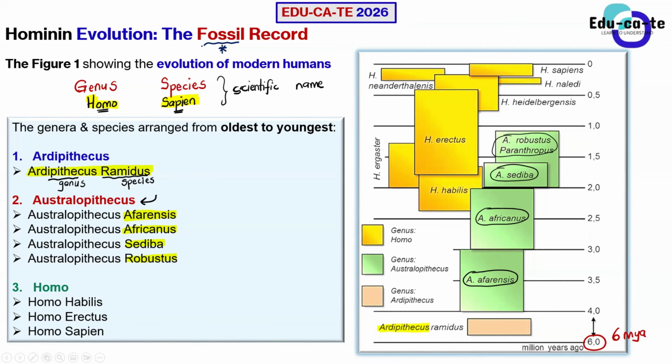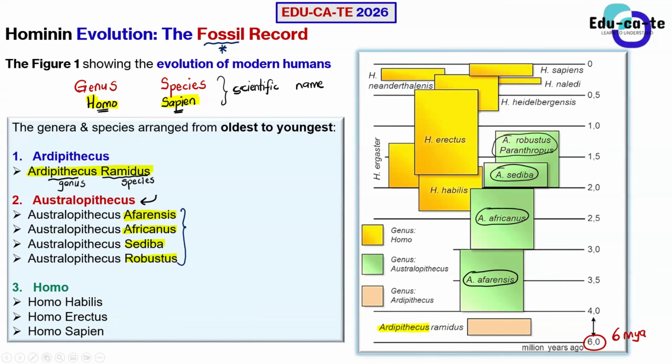Similarly here, the Australopithecus is another genus that was found, and there were 4 different species found under this genus. We have the Australopithecus afarensis, Australopithecus africanus, Australopithecus sediba, and Australopithecus robustus. Please note each and every one of them down, because we are going to discuss them in more detail.